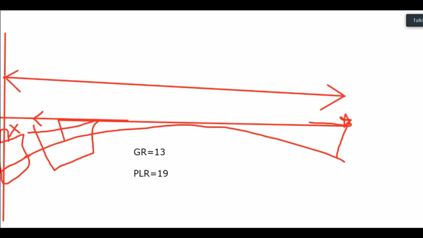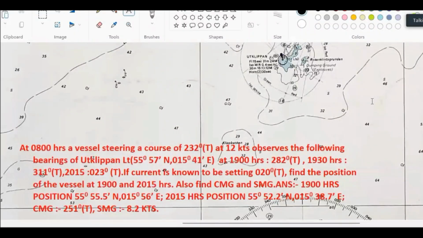Okay, now we go to the next one. This is one of your very important problems. Tree bearing is an entirely different concept.